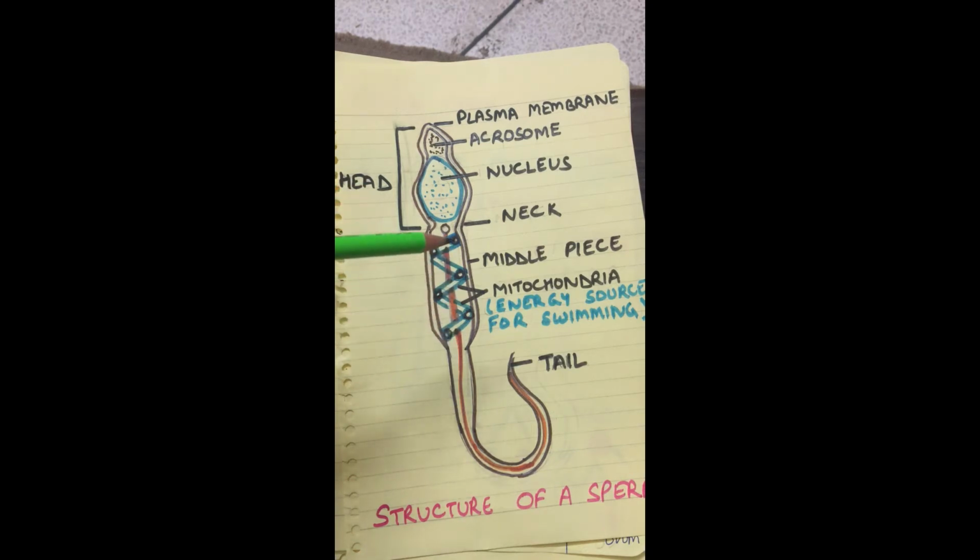Then in the middle piece, you can see spirally arranged mitochondria. Now, sperms need energy for swimming, and that energy is provided by the mitochondria which are present in the middle piece.